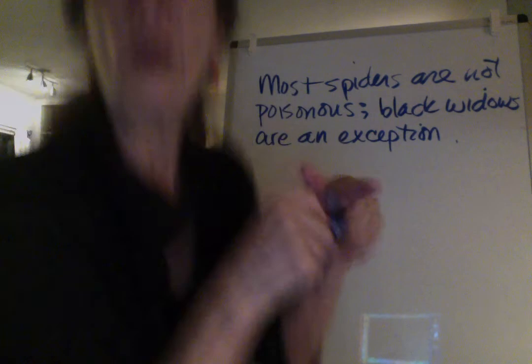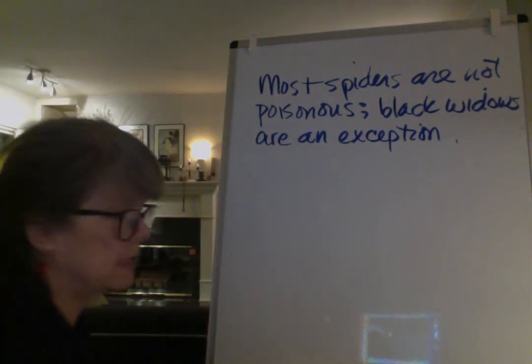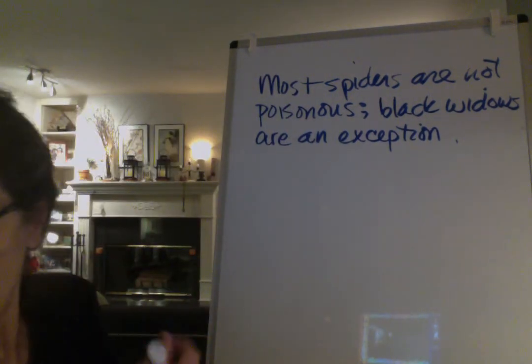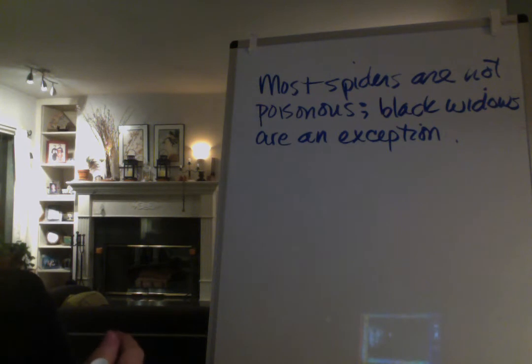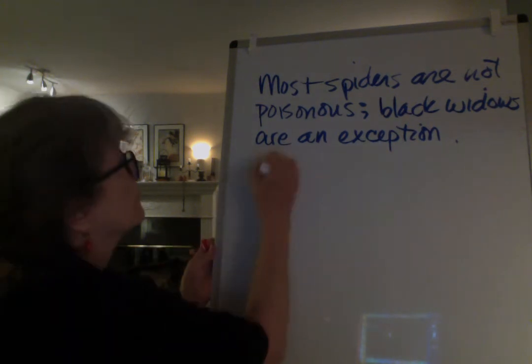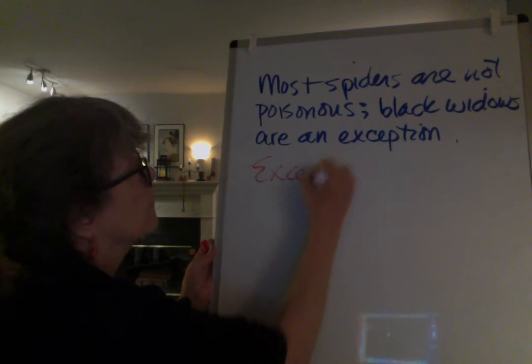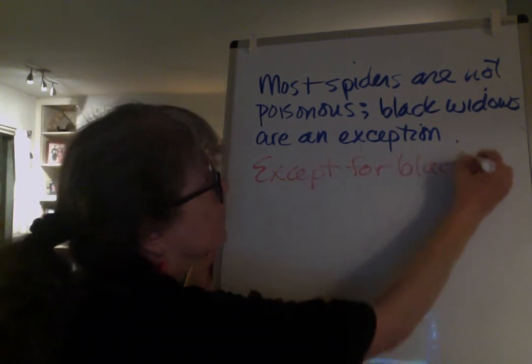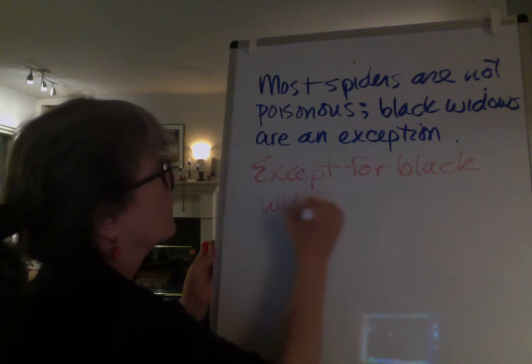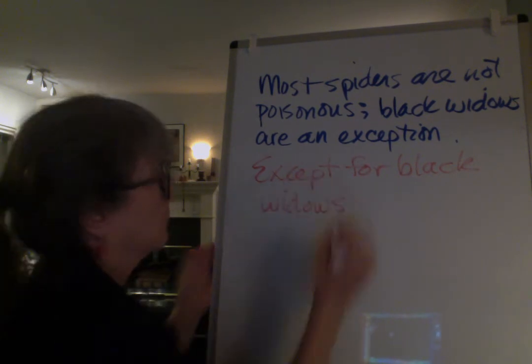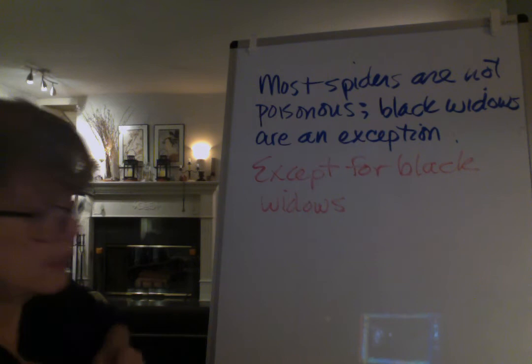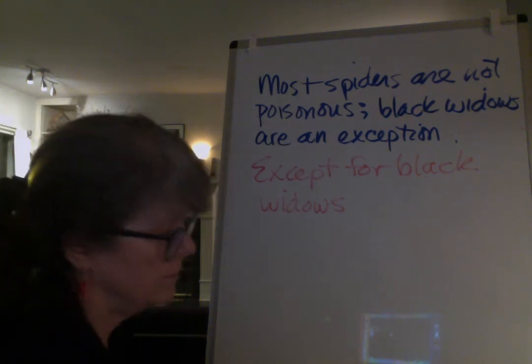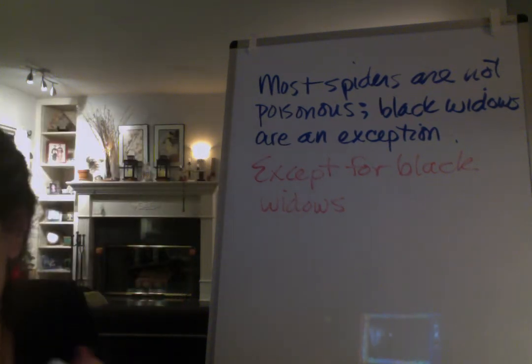Okay, now what if we started this sentence this way? Except for black widows, okay, so if we started this sentence that way, what would the next words have to be?